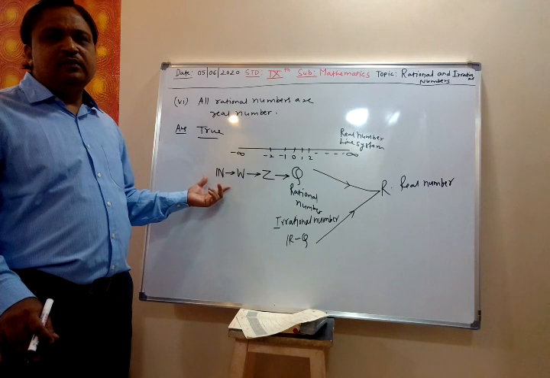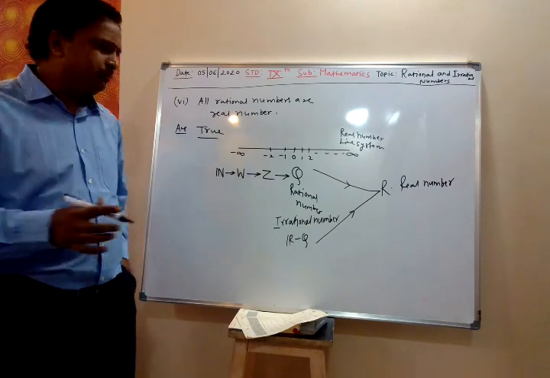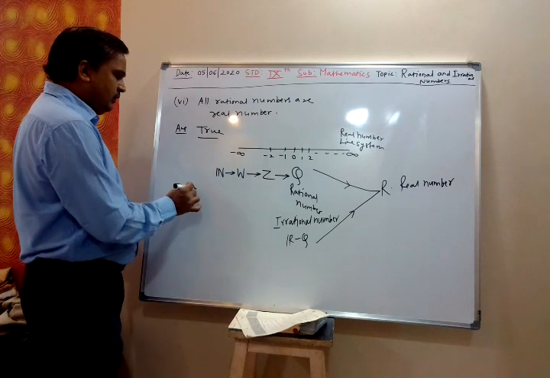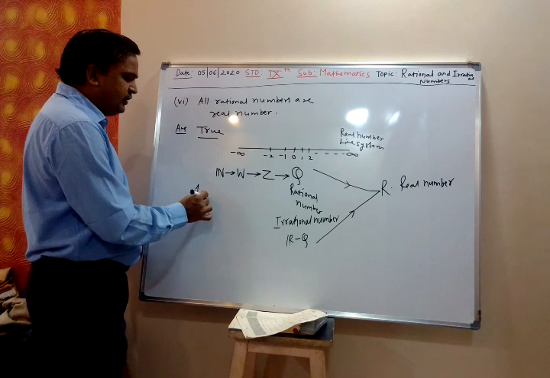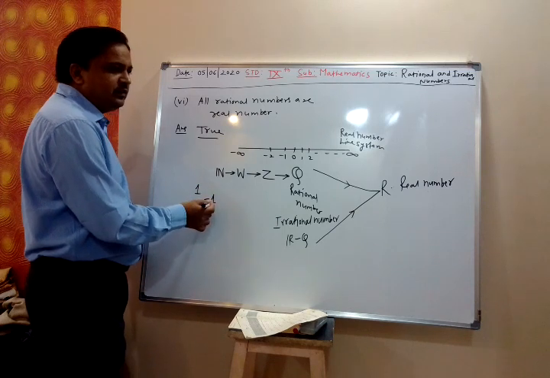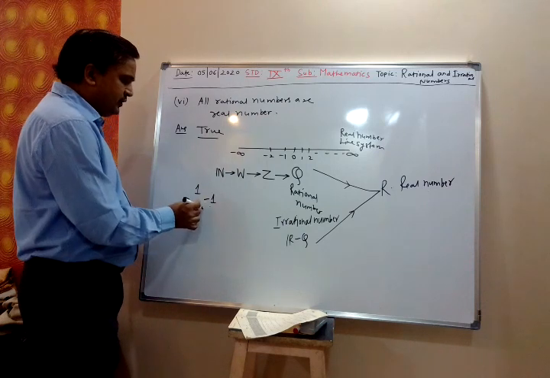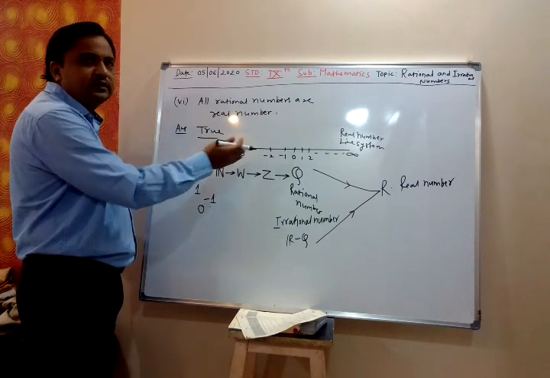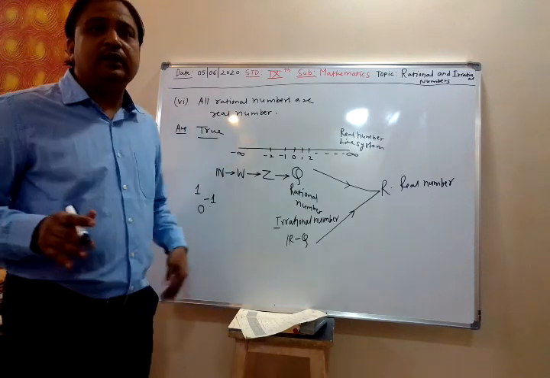For example, 1 is a natural number, 1 is also a real number. Minus 1 is an integer, but minus 1 is also a real number. 0 is a whole number, but 0 is also a real number.